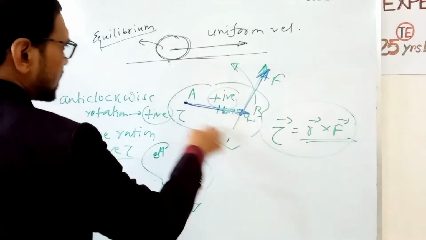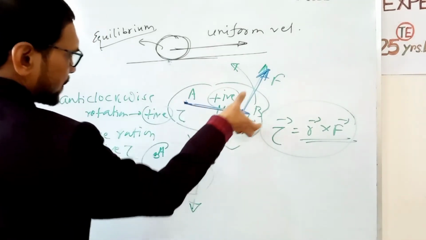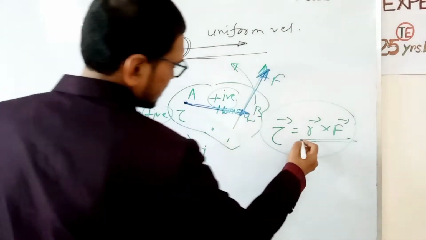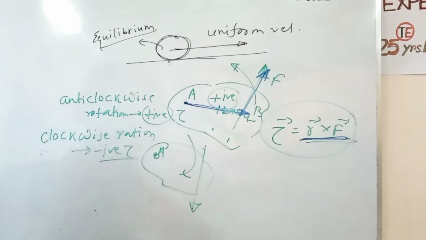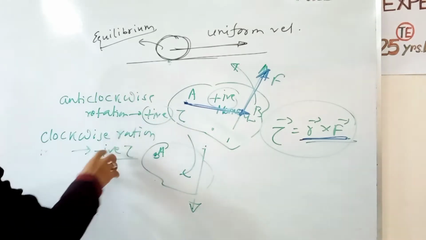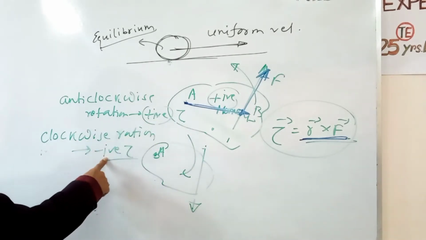If a body rotates in a plane, then the direction of torque is normal to the plane, determined by the cross product of the vectors. So moment of a force or torque is a vector quantity. Anti-clockwise rotation we take positive, and clockwise rotation we take negative torque.